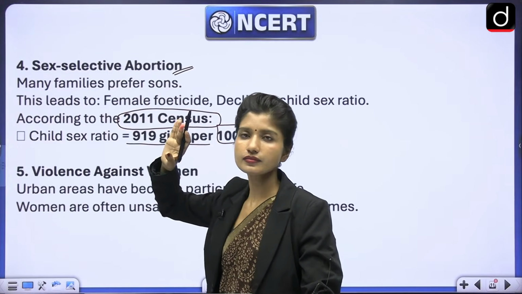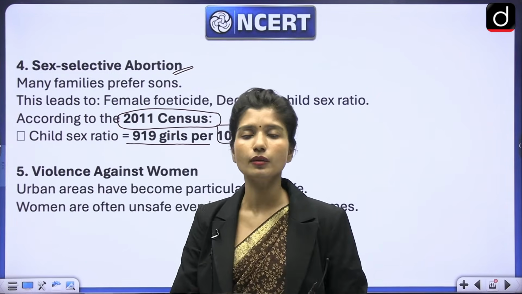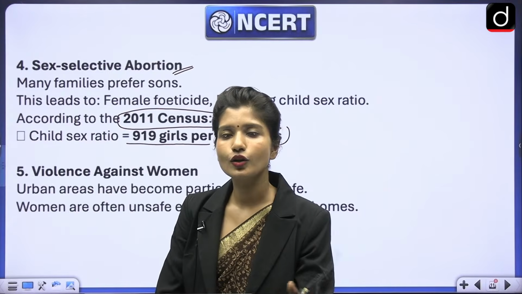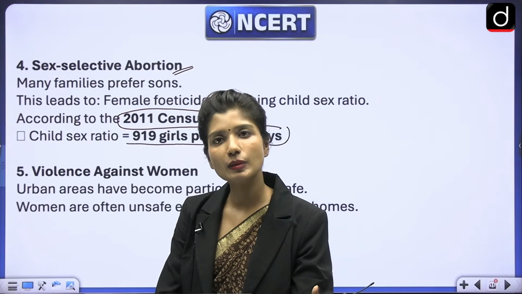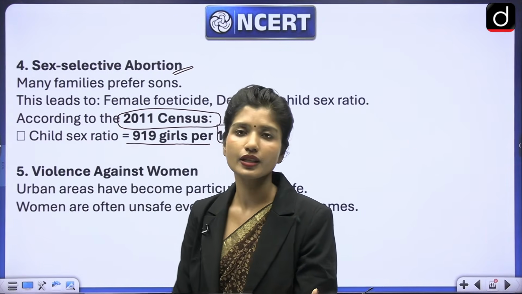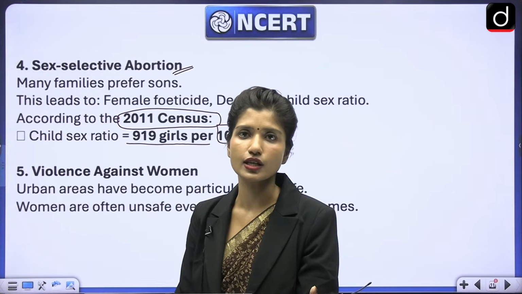At least MTPs are not that easy to be done, but yet, and this is not something you should be writing, you'll still see people are finding loopholes here as well. This is why we still have a skewed sex ratio, right?